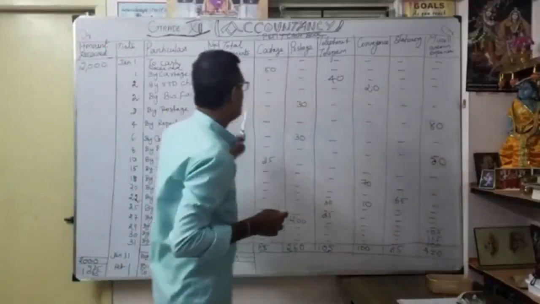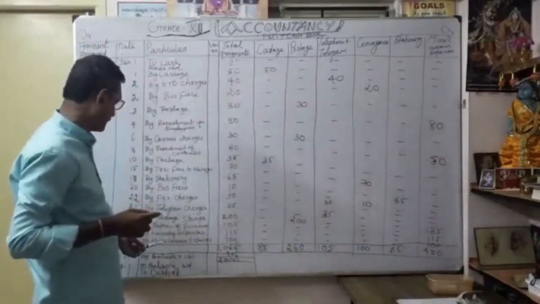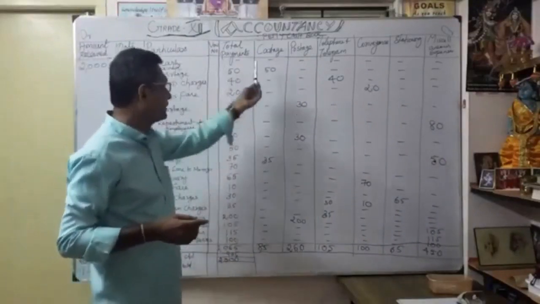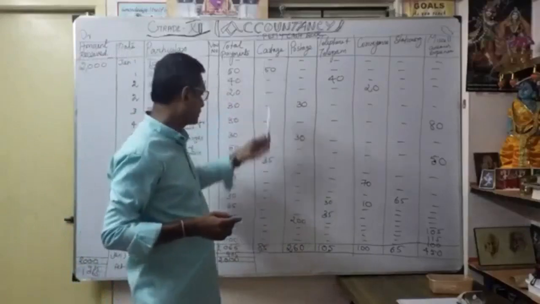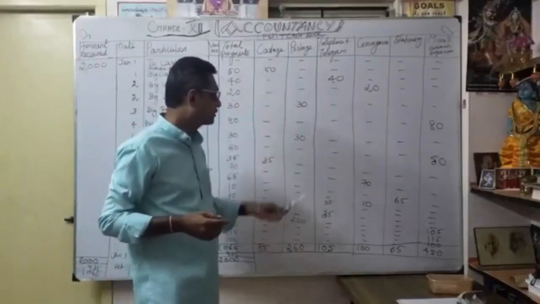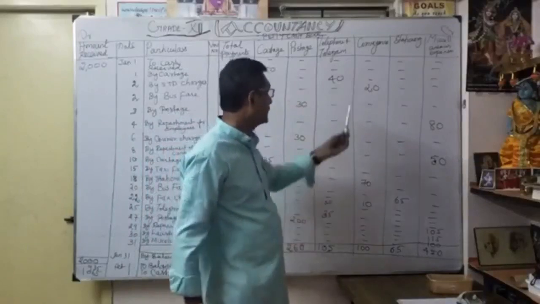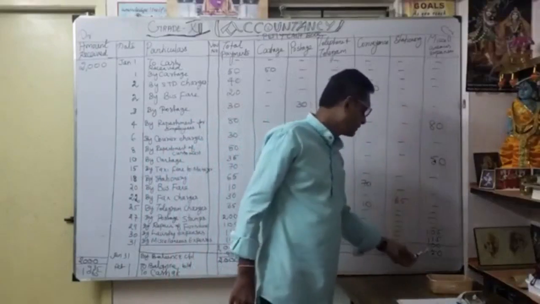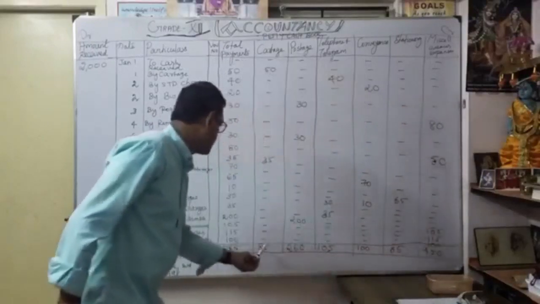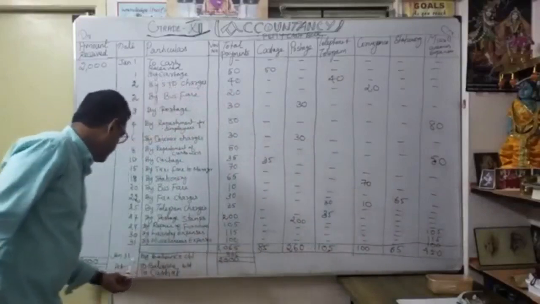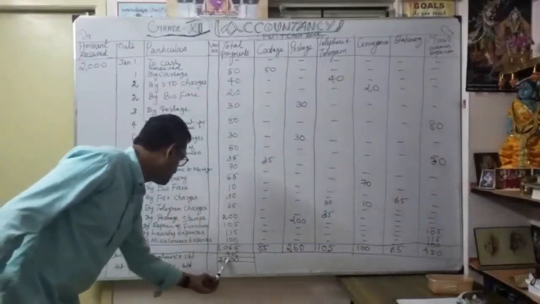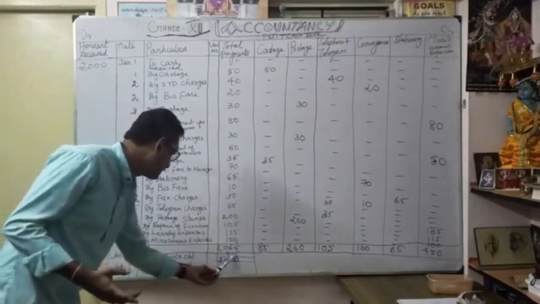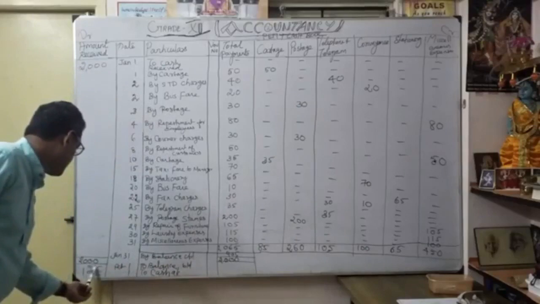Miscellaneous expenses. So thereafter, once you make all the transactions, as on 31st January, okay, the total payment is 1065, and each head you want to total: cottage 85 rupees, postage 260, then telephone and telegram 105, thereafter conveyance 100, then stationery 65, thereafter miscellaneous expenses 450. When you add all this amount, again you will get 1065. And arrive at the balance 2000 here, then also 2000. So January 31st, what is the balance in your hand, available cash? That is 935. I'm going to carry over 935 here.